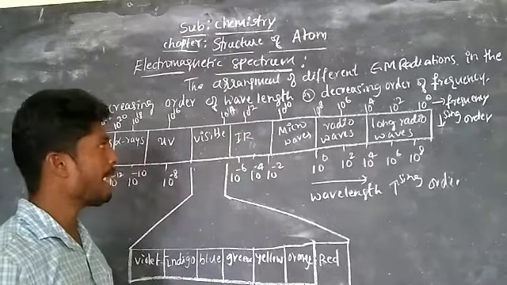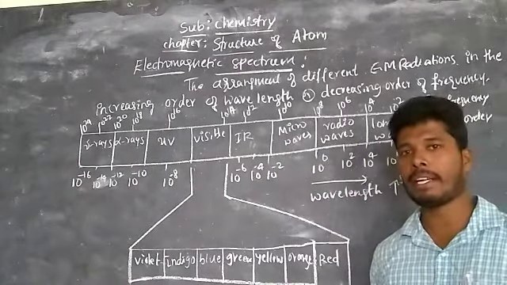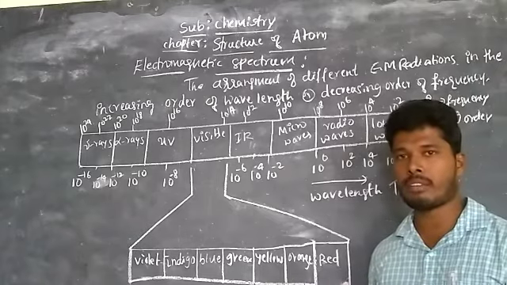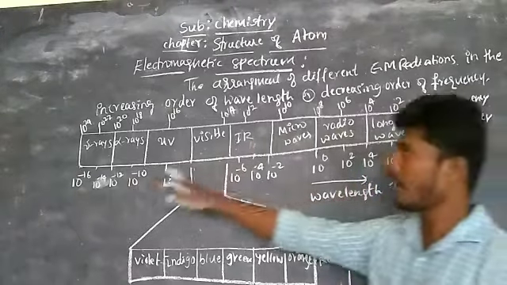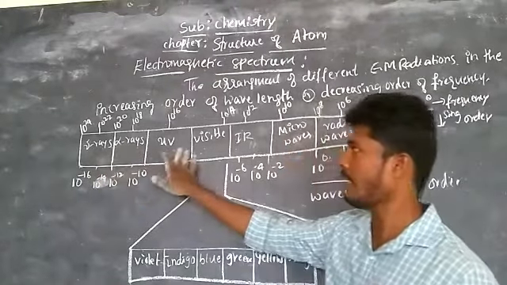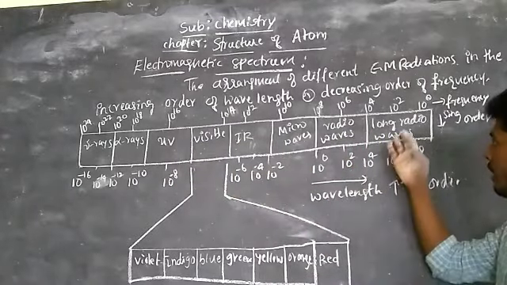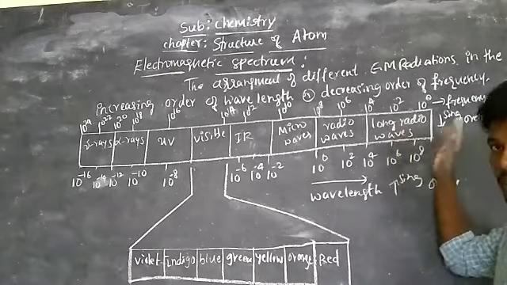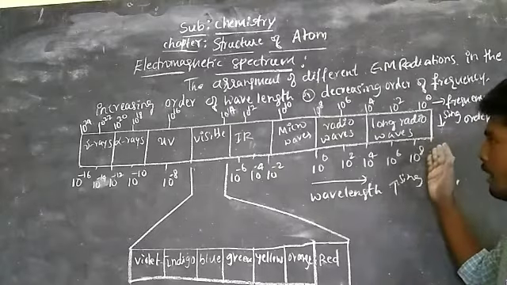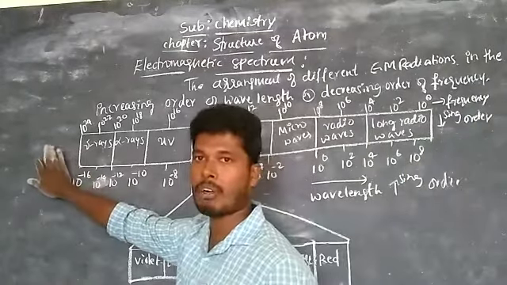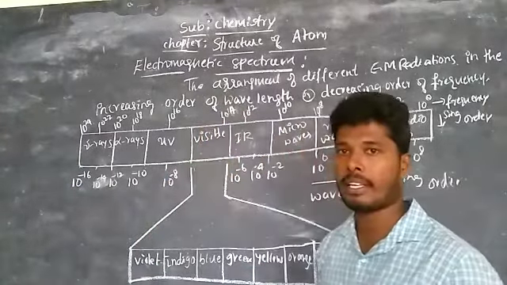This is the electromagnetic spectrum. So listen here. In the beginning I told you the electromagnetic spectrum consists of many radiations. Here those are gamma rays, UV rays, visible, infrared, microwaves, radio waves, and long radio waves. Again in this long range, there are also short radio waves. Just I am writing long radio waves. After gamma rays, there are also cosmic rays. All these belong to the electromagnetic radiations.